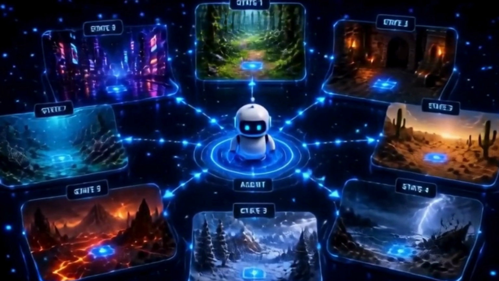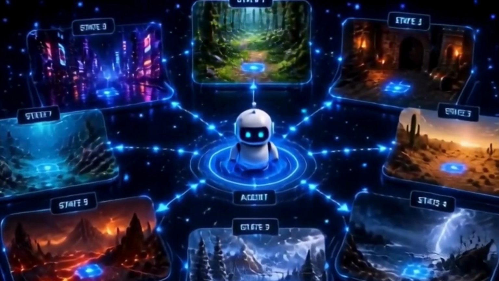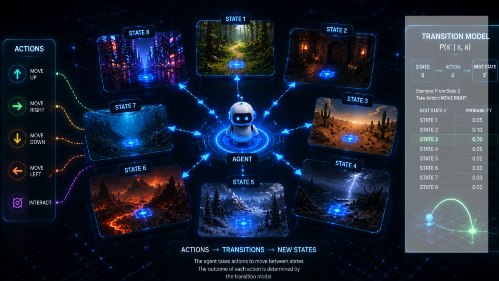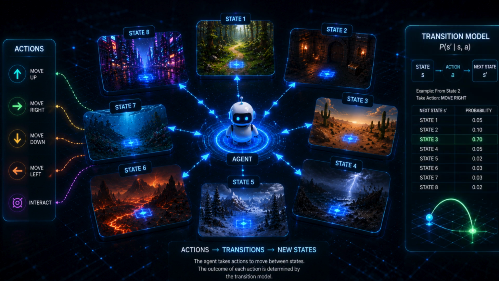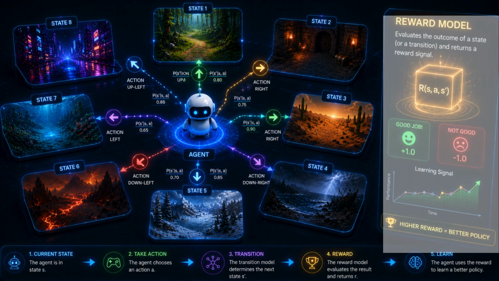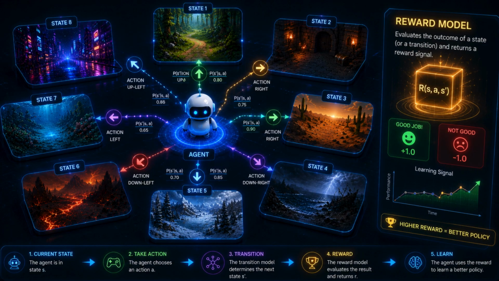In an MDP, an AI agent lives in a world of states, the different situations it can be in. It takes actions to move between those states, and those moves are governed by a transition model, which is basically the physics of the world. Finally, there's a reward model that tells the AI if it's doing a good job.